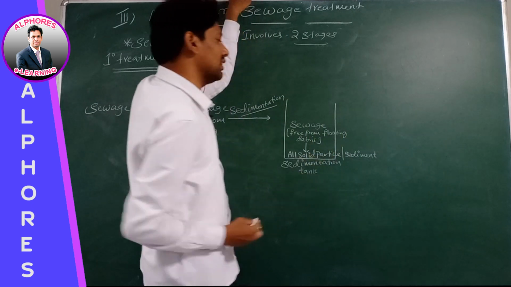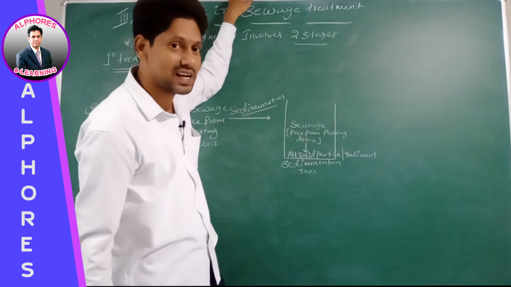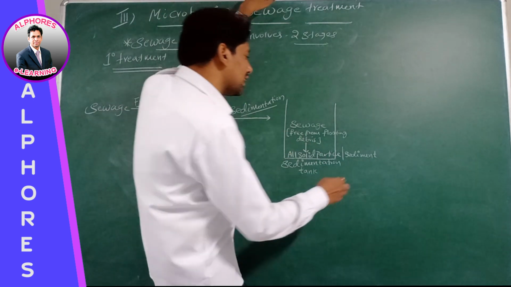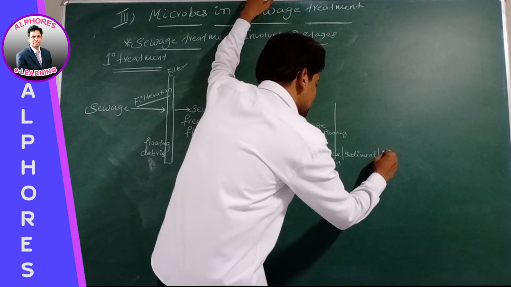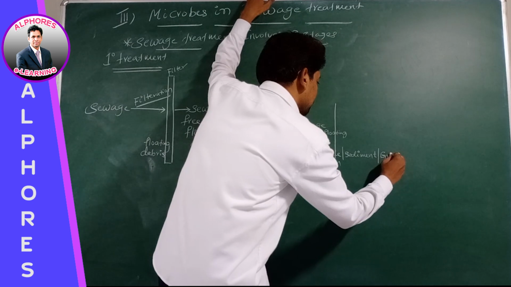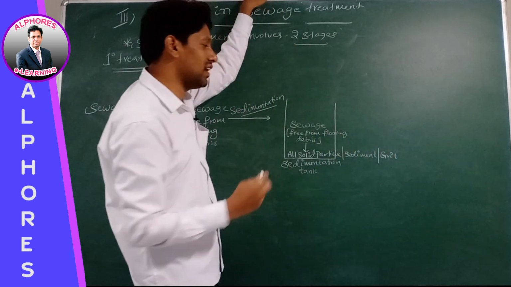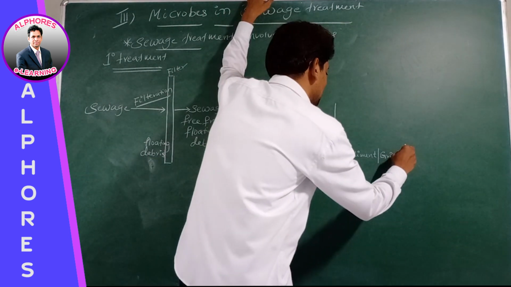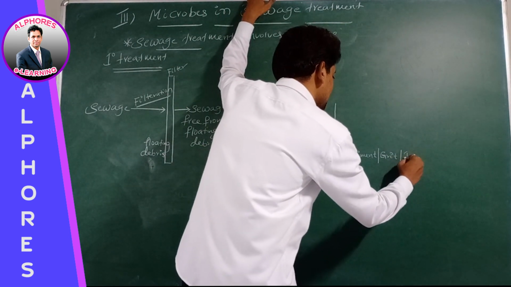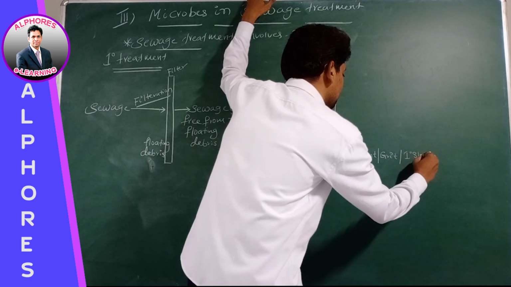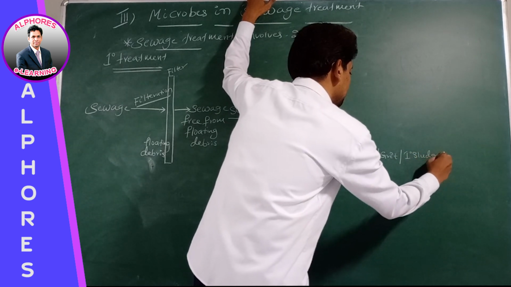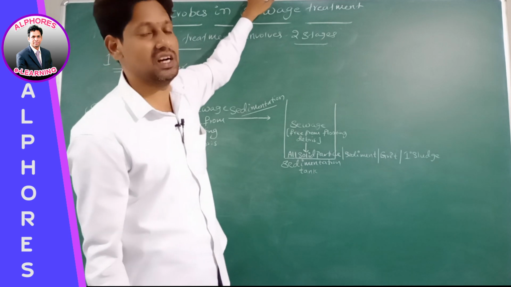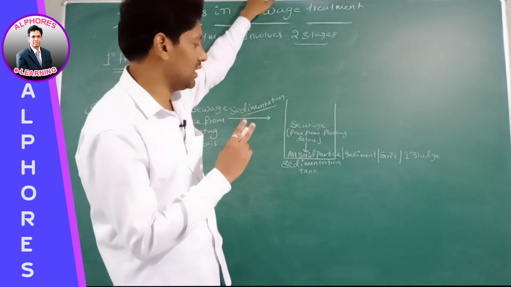Therefore, we can call it sediment. We can call it even grit. It is also called primary sludge. Should be very careful: primary sludge or secondary sludge? Primary sludge.